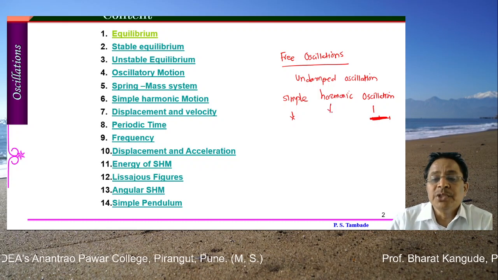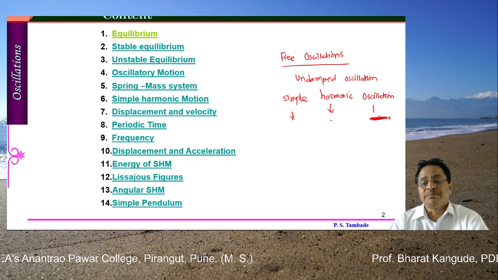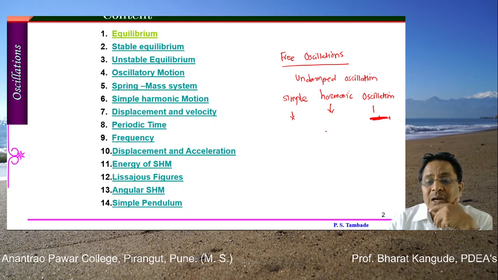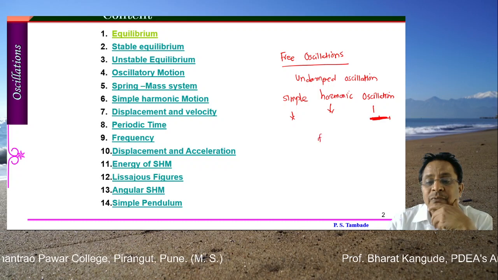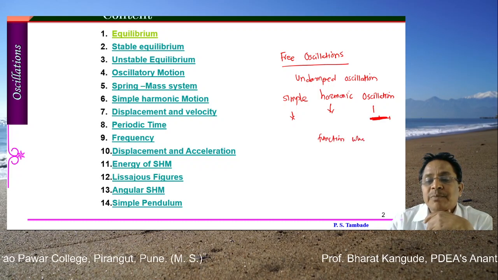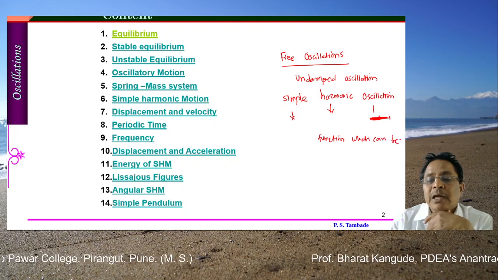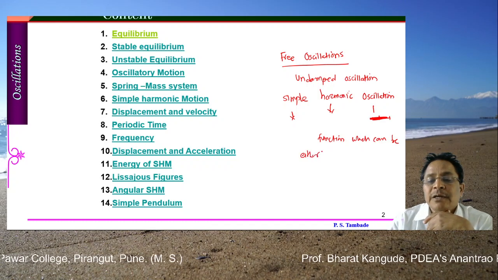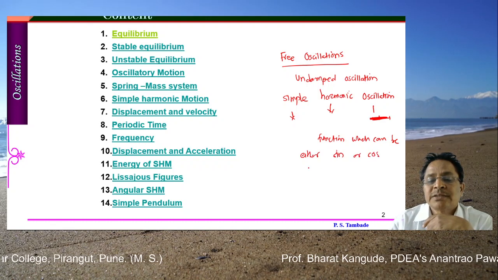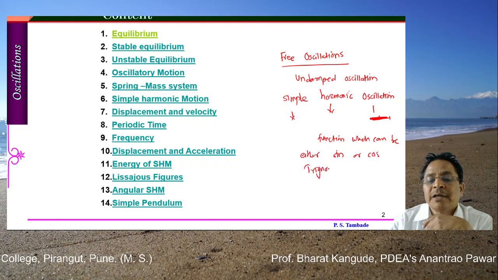What is the meaning of the word harmonic? Can anyone tell me? What do you mean by harmonic? So harmonic is the function which can be expressed either in terms of sine or cos. These are called trigonometric functions.